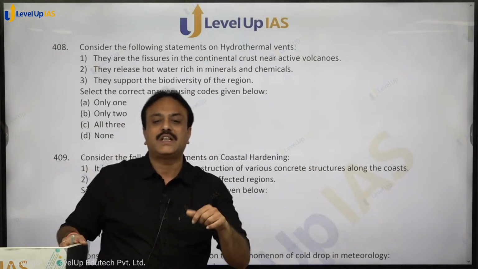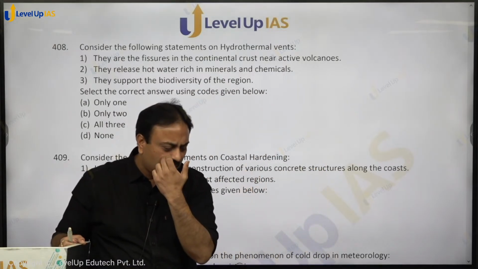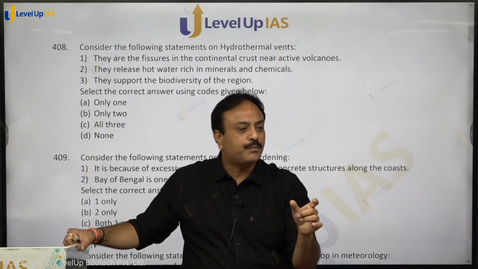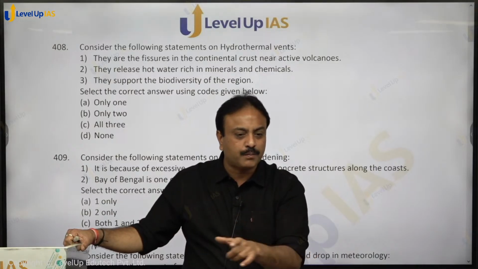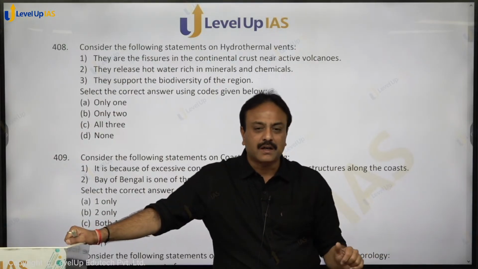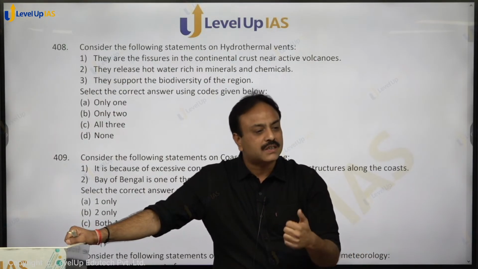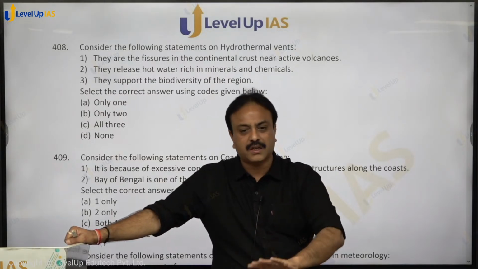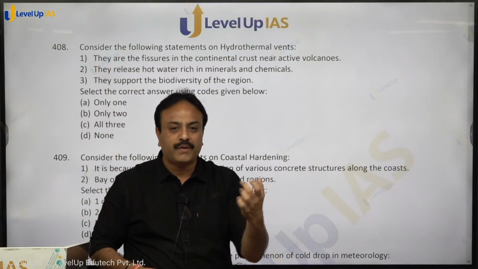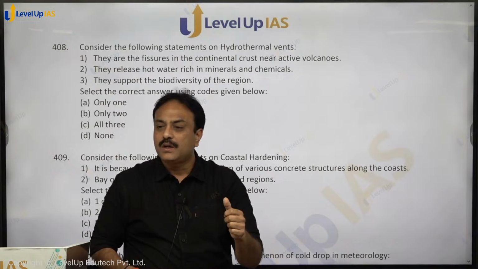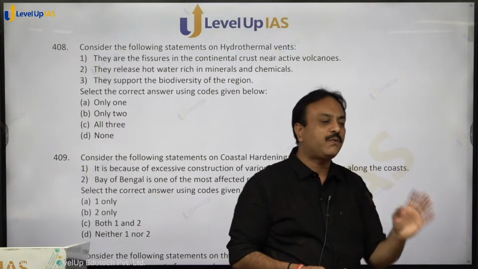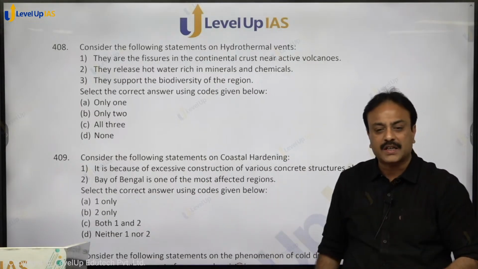How it was noticed and why it is in news? Because in Goa there is that organization NCPOR, that is for Polar and Ocean Research, National Center for Polar and Ocean Research, that was conducting a deep ocean mission few months back. They discovered this hydrothermal vent in southwest section of Indian Ocean. They discovered that it is associated with two types of smokes or material moving out. One is black smoke, one is white smoke. If chemicals, minerals are moving out, it is white smoke. If sulfur is moving out in huge quantity, it is called as a black smoke, right?